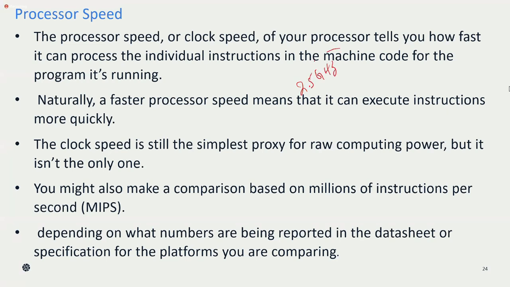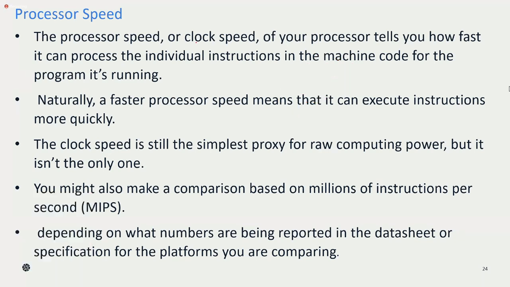Means the processor speed of that particular device is this much. So this is 2.5 gigahertz of processing speed for that particular processor.